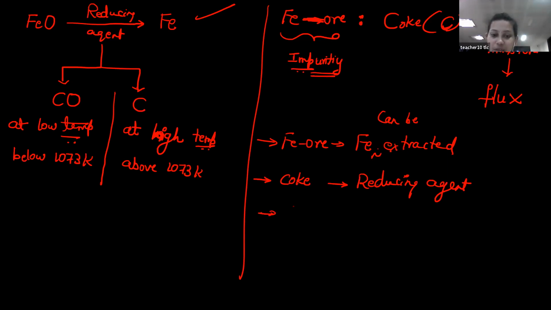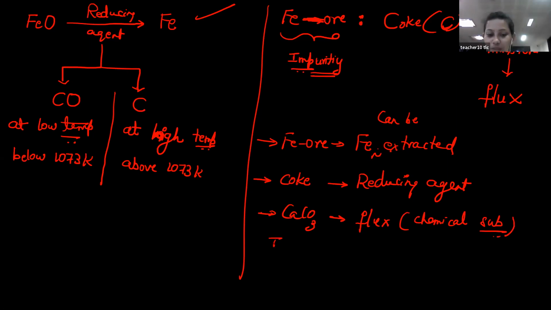And then coming to calcium carbonate, it acts as a flux. Flux is nothing but another reagent or chemical substance, a third reagent. So what is the role of a flux? It removes impurity. It removes gangue. Gangue is nothing but impurity.